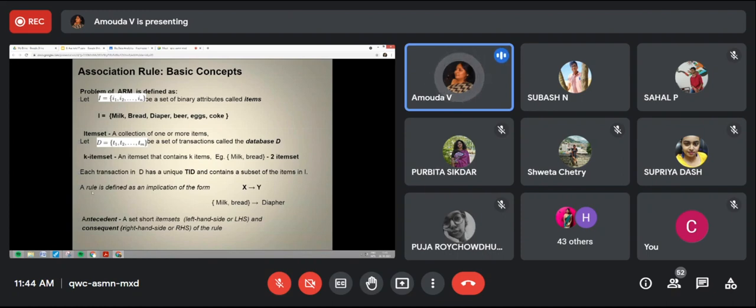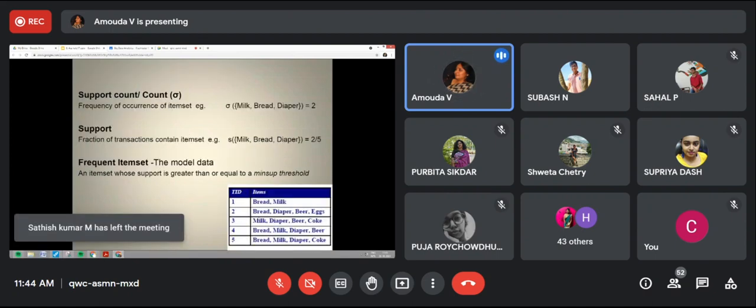So how do you represent the rule form for any association? If it is A and B, A implies B, X any variable. X implies Y. In the place of X, it is milk and bread. Y, it is diaper. So as I told you already, this left hand side is the antecedent, and the right hand side is the consequent. And one more, this is already explained, but I'm just going over it at a glance.